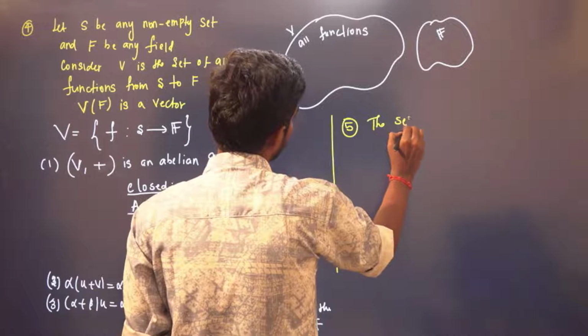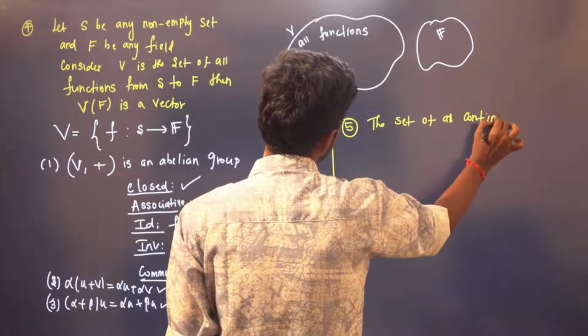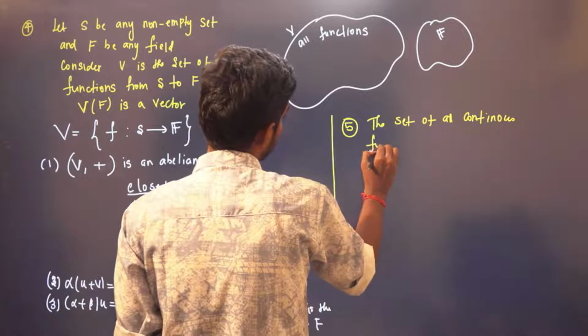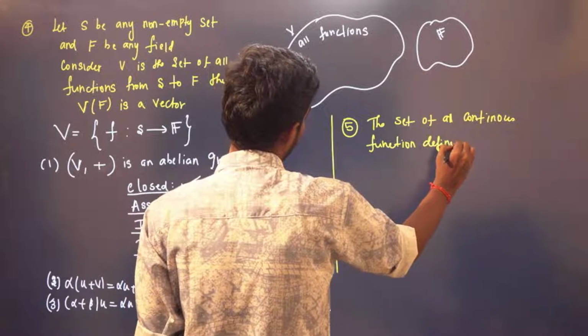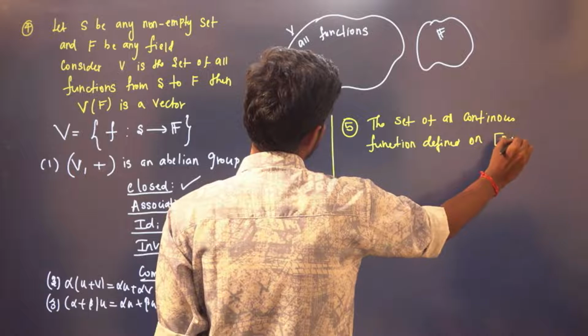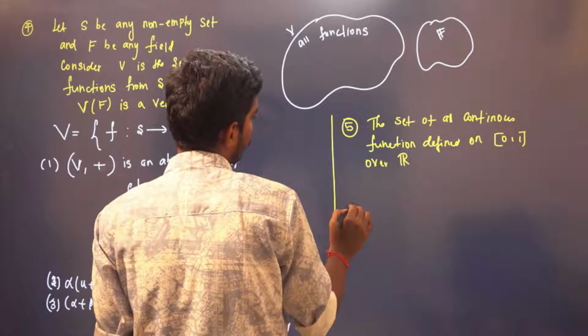The set of all continuous functions defined on the closed interval 0, 1 over real numbers, right?